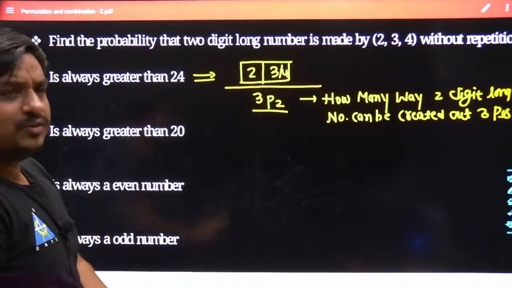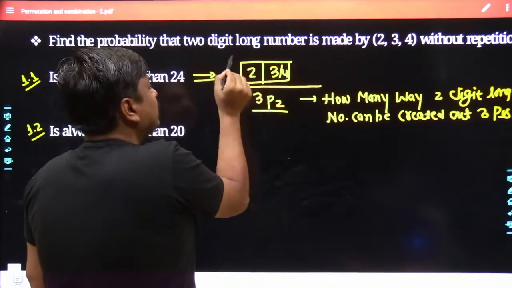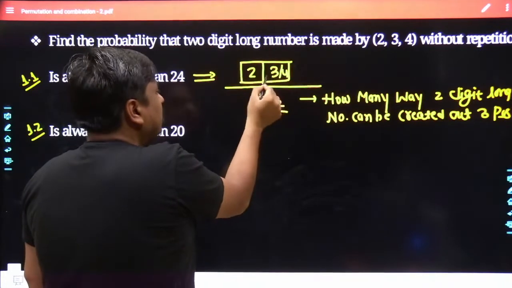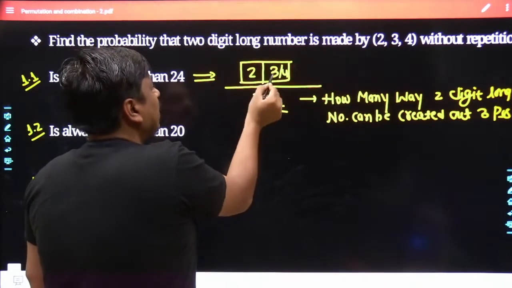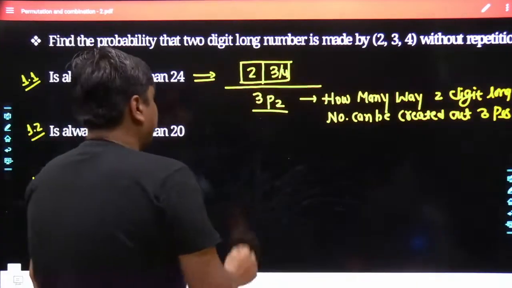So one thing we are quite sure of: either you have to start with 3, or you have to start with 4. If you start with 3, you will be left with 2 and 4, and similarly if you start with 4, you would be left with the two possibilities. They are nothing but 2 and 3. Could you understand what I am saying?